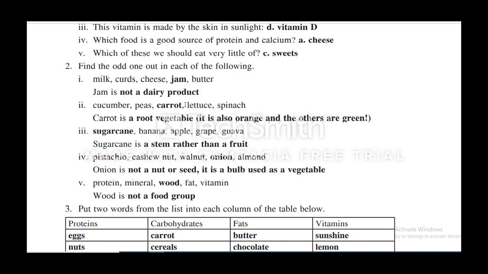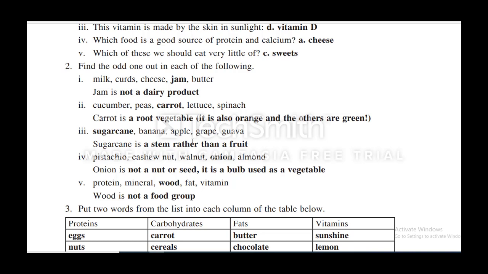Cucumber, peas, carrot, lychee, spinach. Carrot is the root vegetable. The others are green.